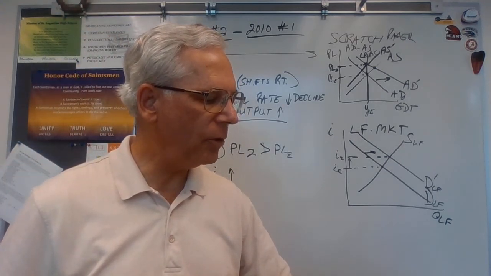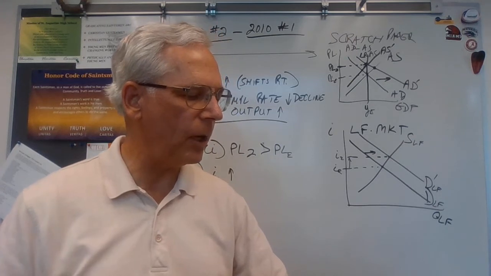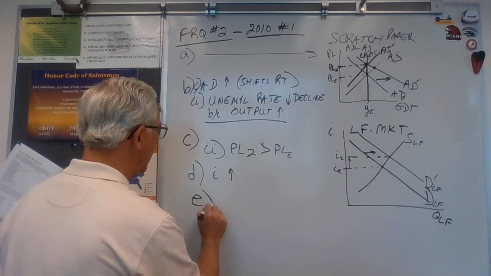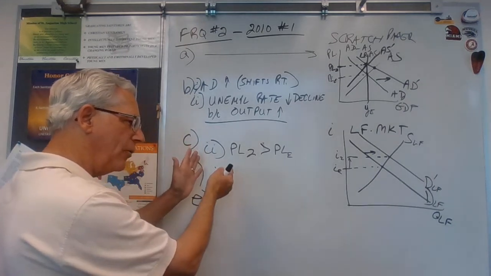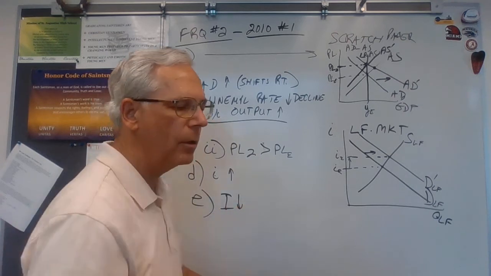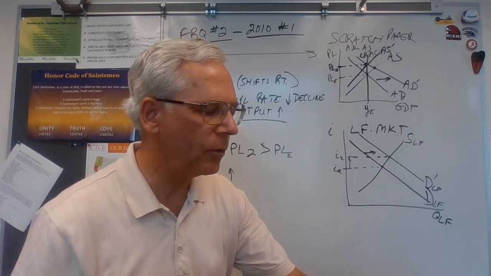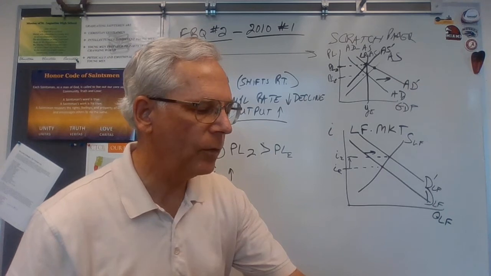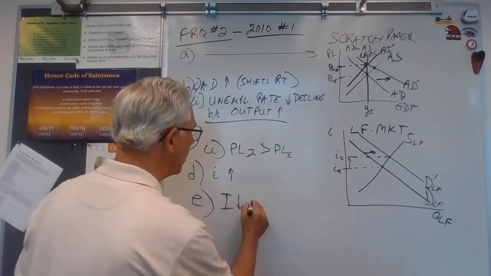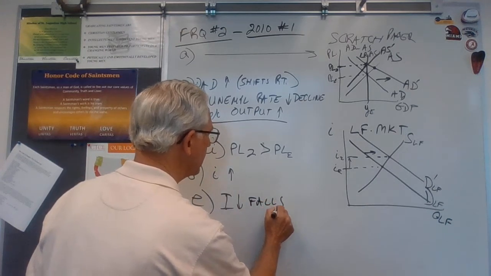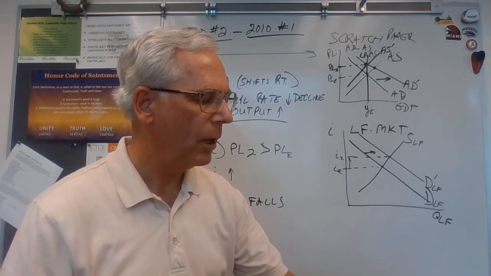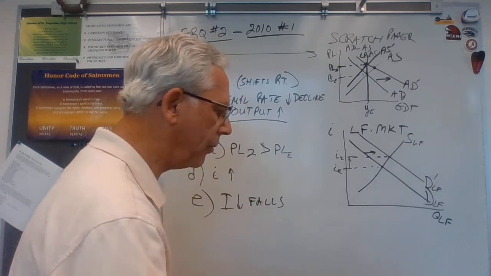E, given the change in real interest rate you just identified, what is the impact on each of the following on investment? Okay, well, we know when interest rates rise, investment spending falls. They ask you to explain this. What is the impact? No, they just ask you what's going to happen. Investment spending will fall. Okay, because borrowing is more expensive now. What's going to happen to the economic growth rate?